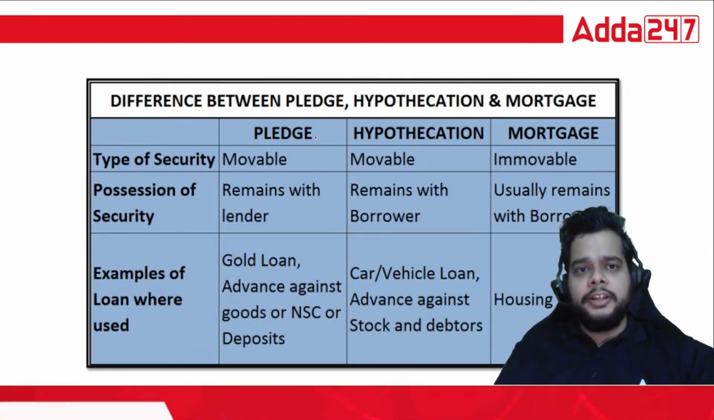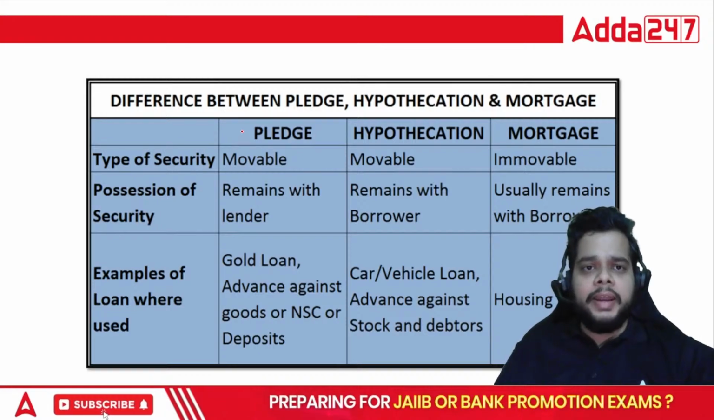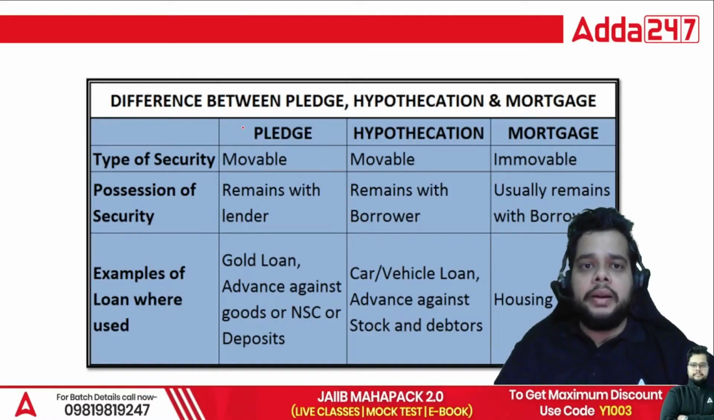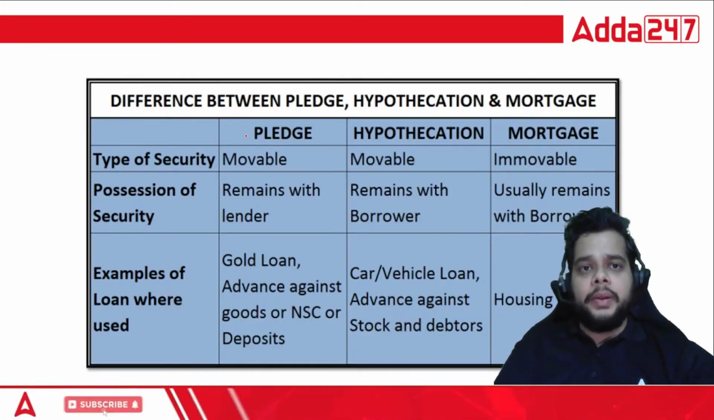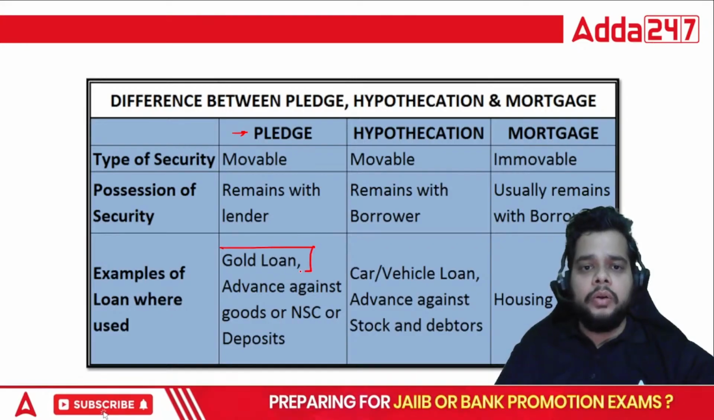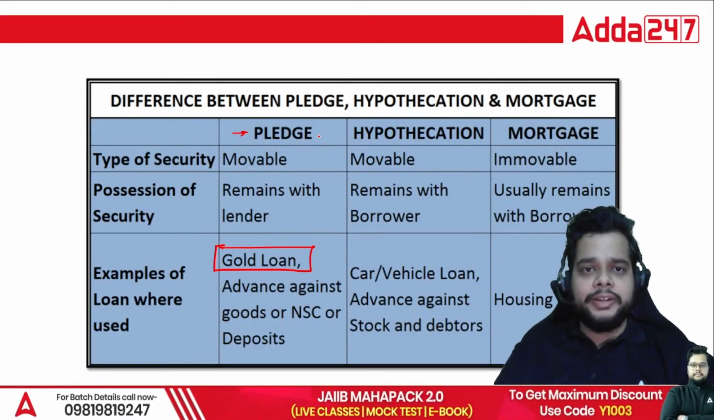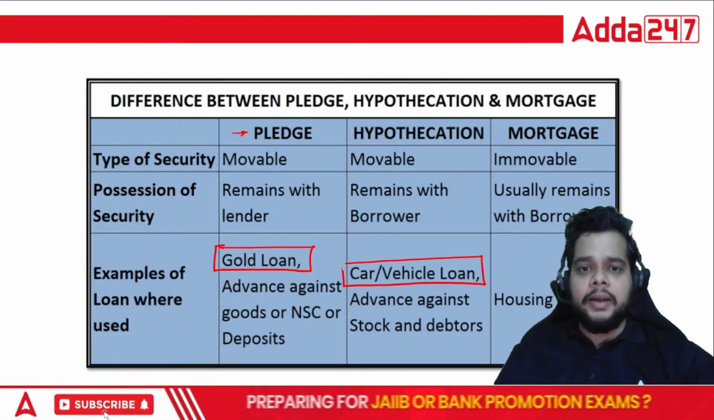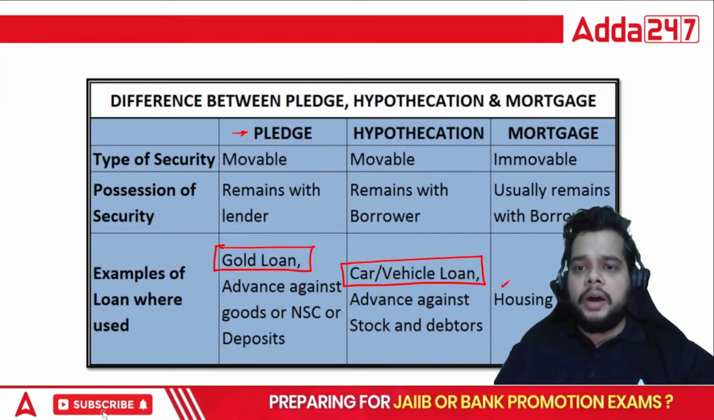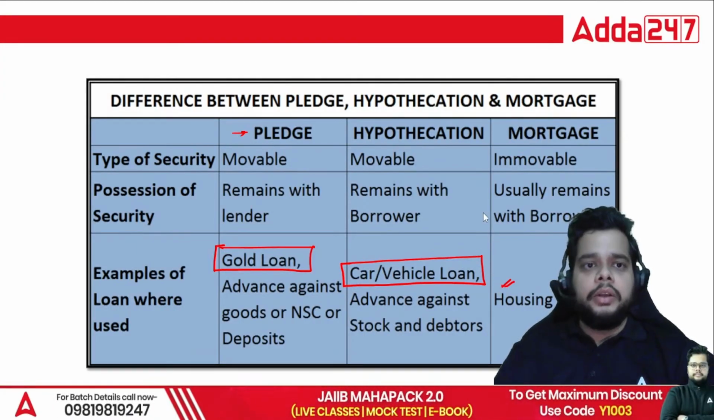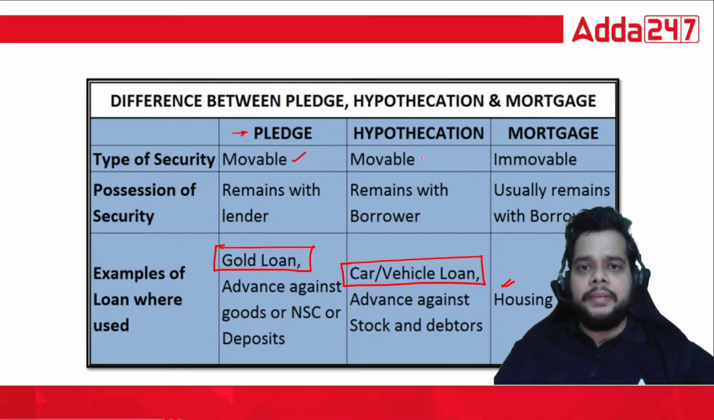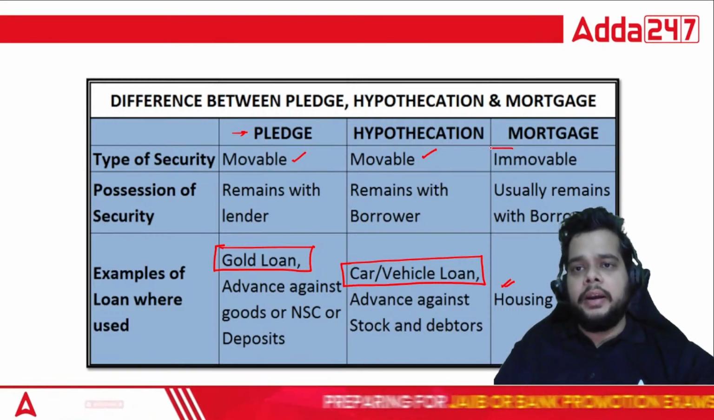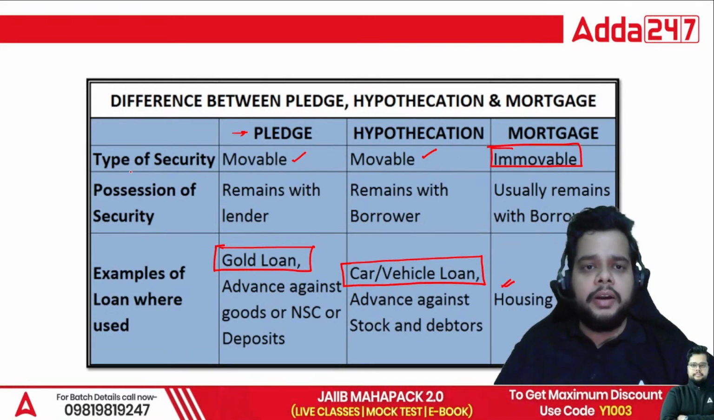This difference is very important, and while defining these three types of securities, you must remember the prime example. For pledge, the prime example is a gold loan. Always keep in mind gold loan whenever you're studying pledge. When I talk about hypothecation, you must keep in mind the car or vehicle loan. For mortgage, housing loans come under that category. So for the type of security, under pledge we have movable, for hypothecation also movable security, and for mortgage there is immovable security involved.